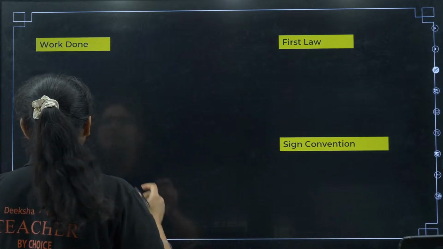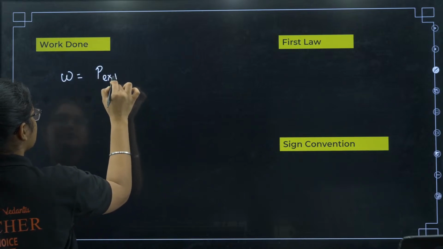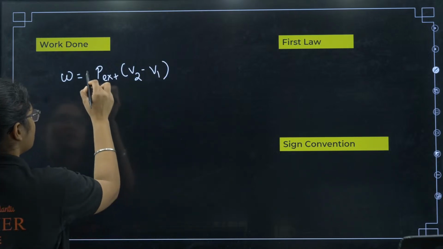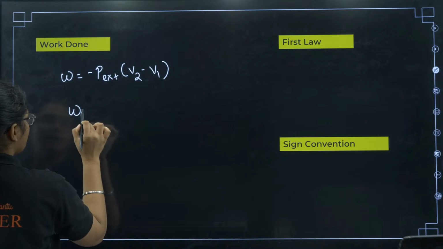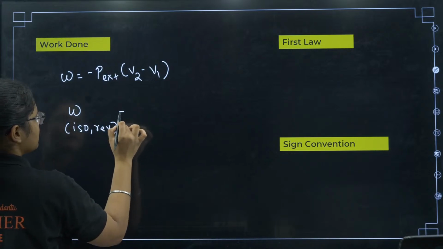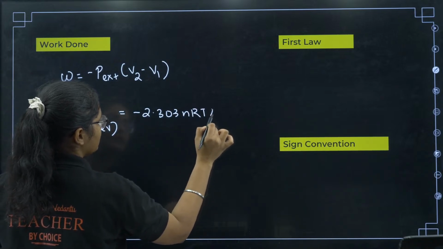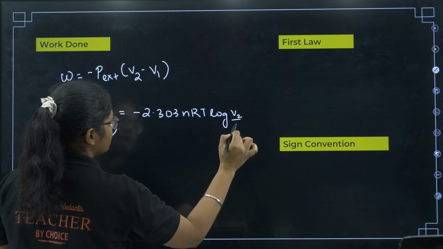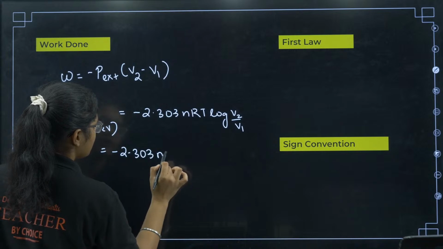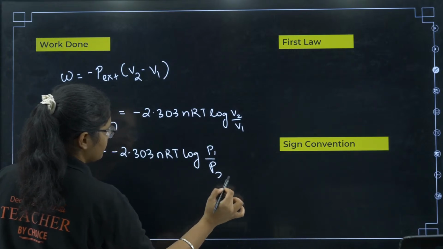Okay, so what is the W formula here? W is equal to, first, minus P external into V2 minus V1. If you are having notes, please write down the formula with me. Then W in case of an isothermal and reversible process is equal to minus 2.303 nRT log of V2 by V1, or we can have minus 2.303 nRT log of P1 by P2.